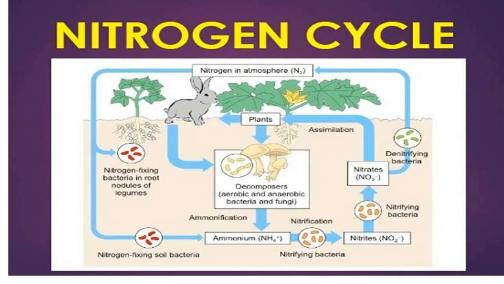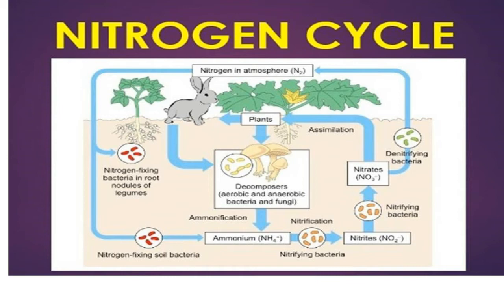Next one is the nitrogen cycle. Nitrogen is an important nutrient needed for the survival of all living organisms. In the atmosphere we have 78% nitrogen in the air, but we are consuming only oxygen. So plants and animals do not utilize atmospheric nitrogen, isn't it?